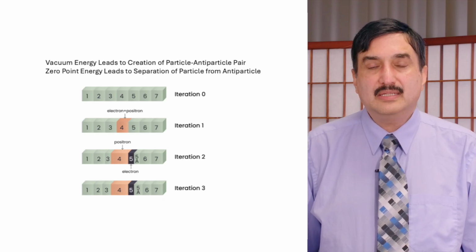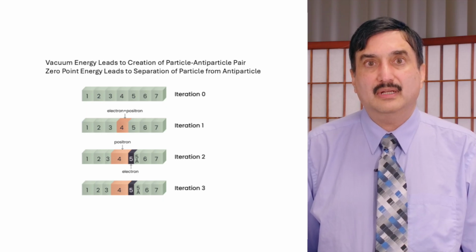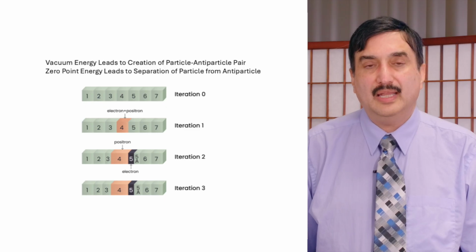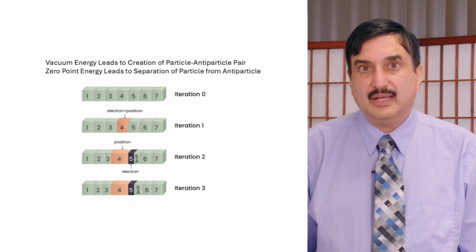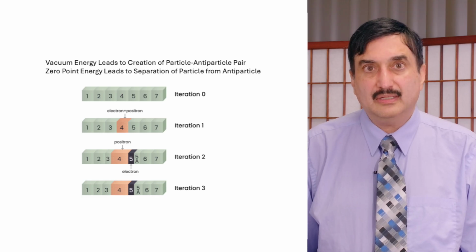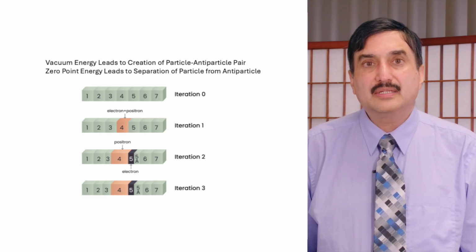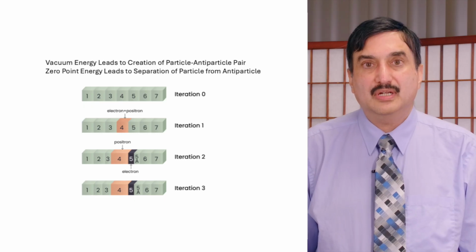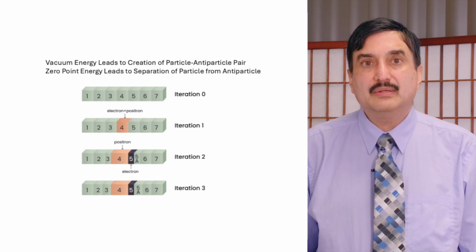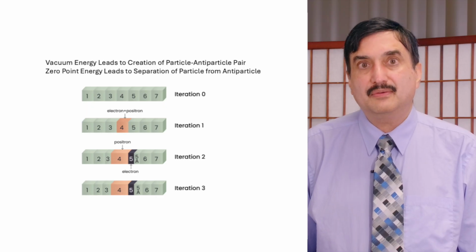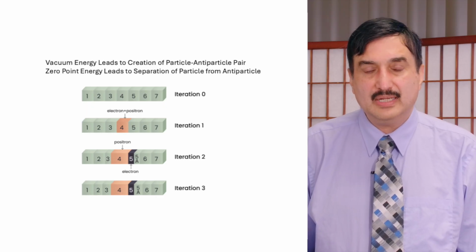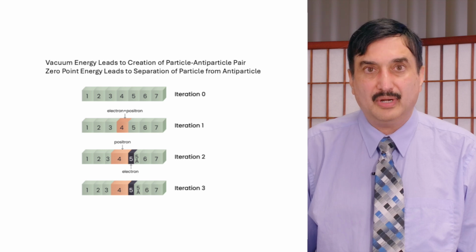And what zero-point energy does is it leads to a probability that the electron and positron, or another particle and antiparticle pair, is going to separate each iteration. And so we can have the vacuum energy create the particles and zero-point energy actually separate the particles.